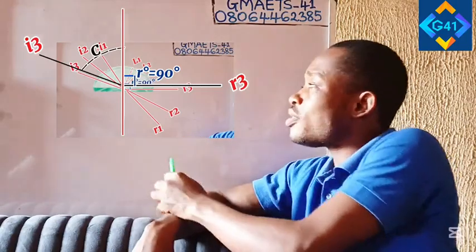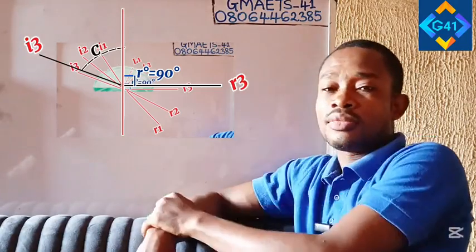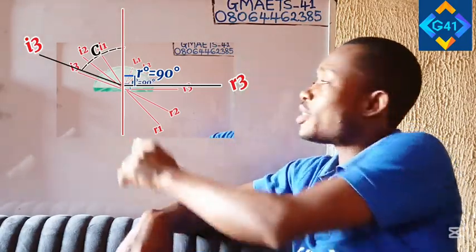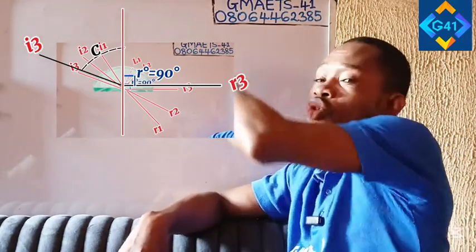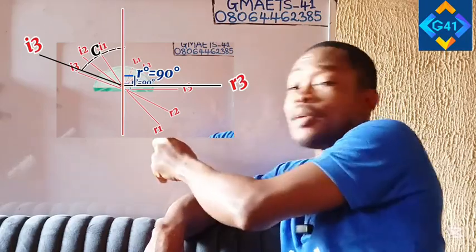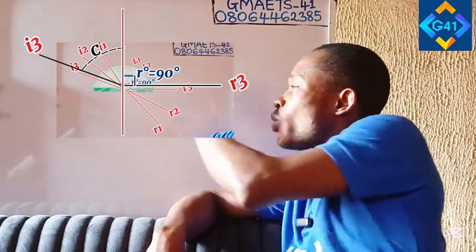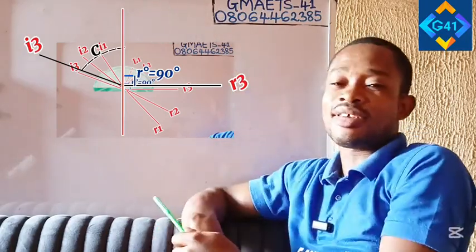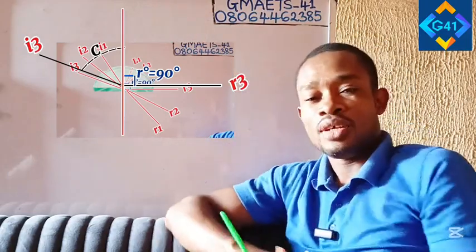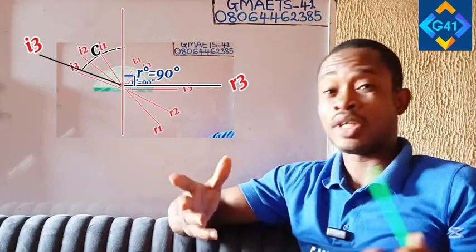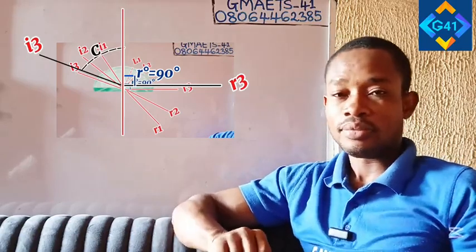For all of these cases, we had a weak reflected ray. That is saying the light bouncing back into the denser medium. Light came from the denser medium. At the point of incidence, we had a weak reflected ray, a ray that went back into the semicircular prism. We said that one is a weak reflected ray.